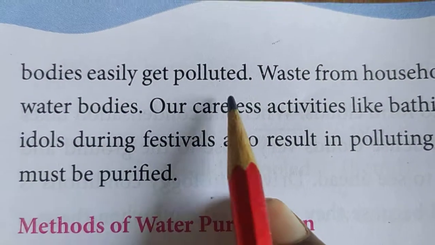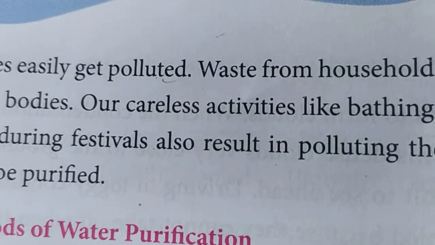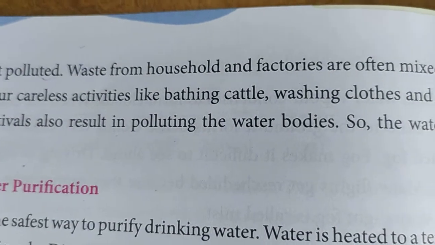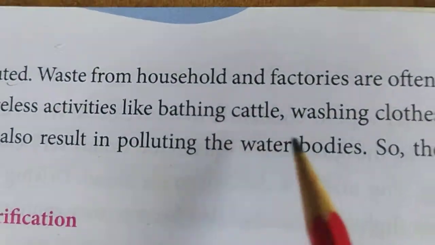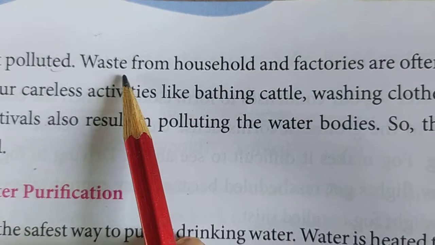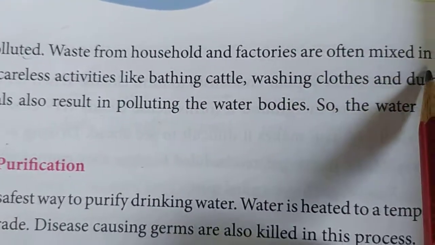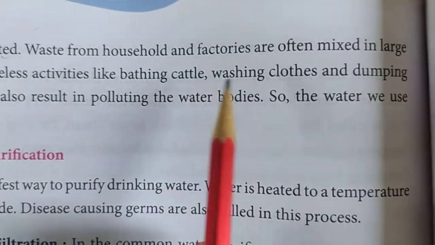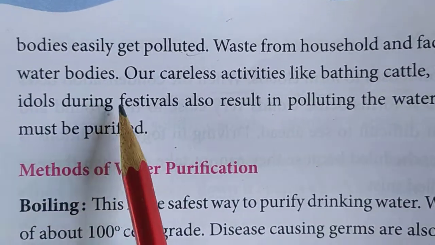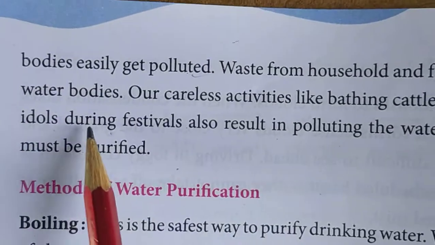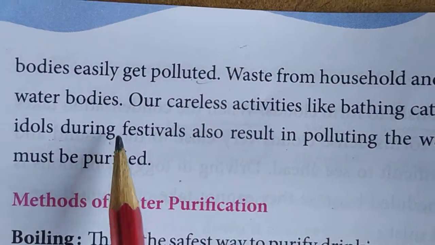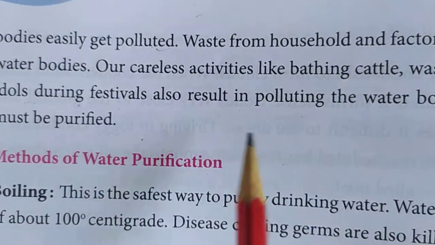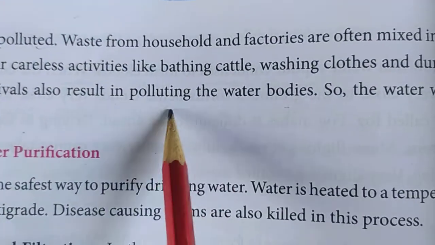Water bodies get polluted easily. Water bodies means the rivers or the lakes near our villages or cities are getting polluted. How are they getting polluted? The waste from households and factories is allowed to flow into the water bodies, and bathing of cattle, washing clothes, and dumping idols. Dumping idols means during the Vinayaka Chaturthi festival we immerse Ganesh idols into the water, yes or no? That also results in polluting the water.